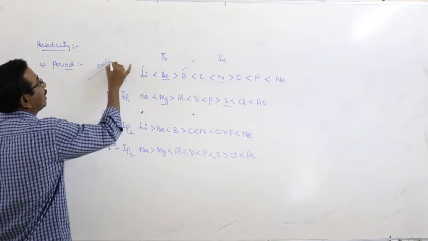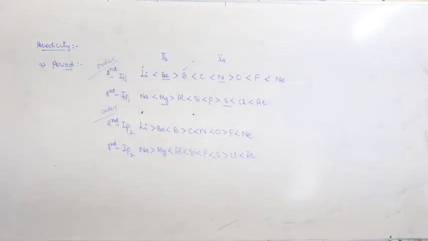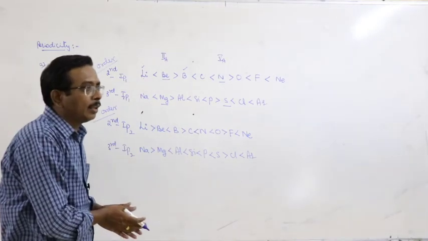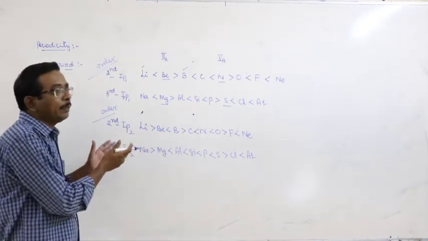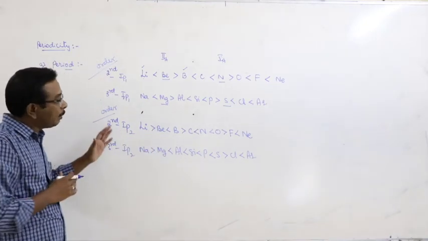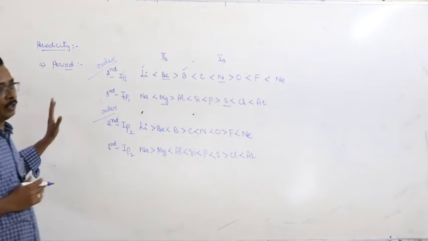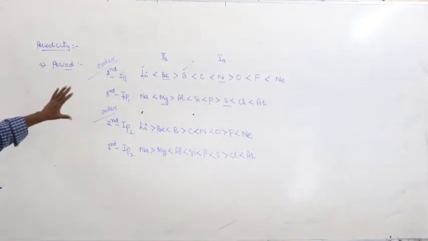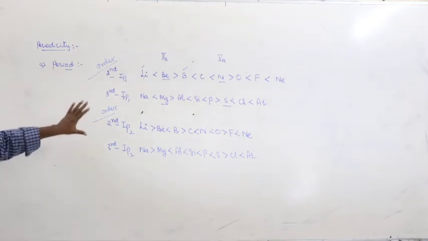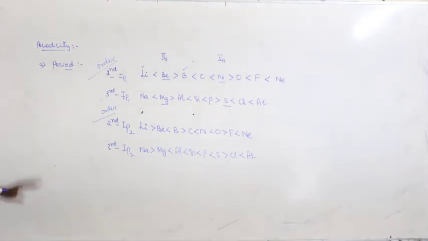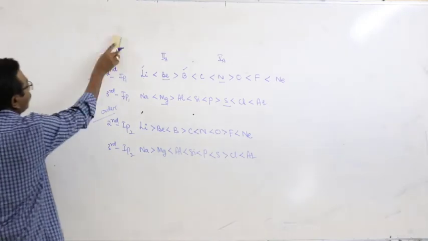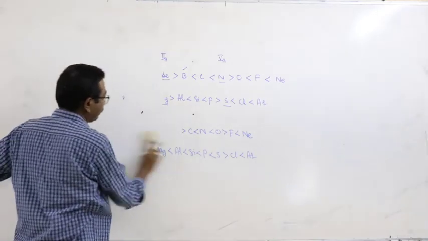This is about the order of first ionization potentials. And here, how can you remember and keep the concepts in mind? That should be practiced in the study hours only. This is the explanation given. That is about the periods.